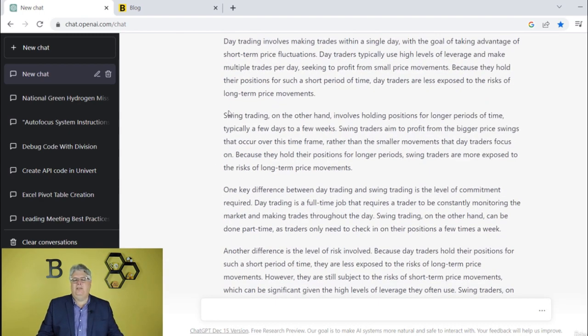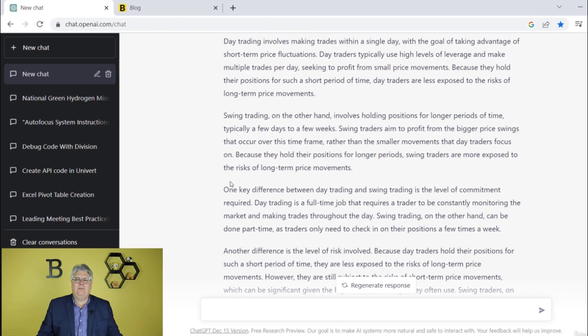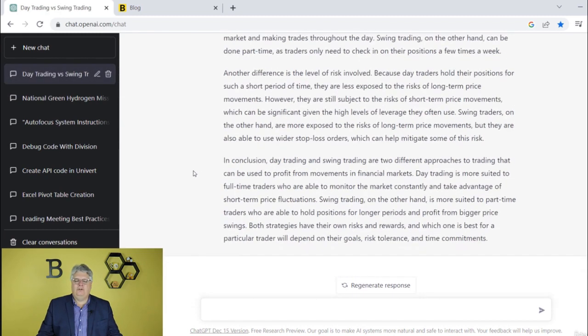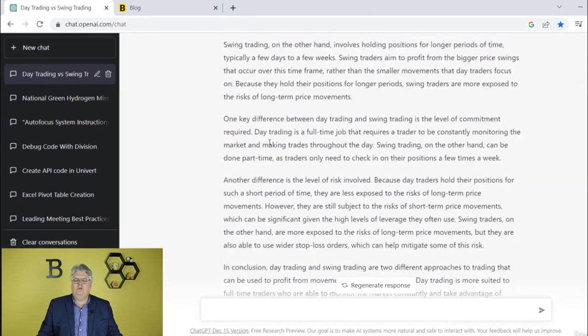This is my knowledge coming in, and I have a 12.5-hour course on technical analysis. So in my blog post, I might want to put in there things about my course and have links to my course, and maybe there's a special in my course or whatever, right? So here's a nice little blog post on day and swing trading.